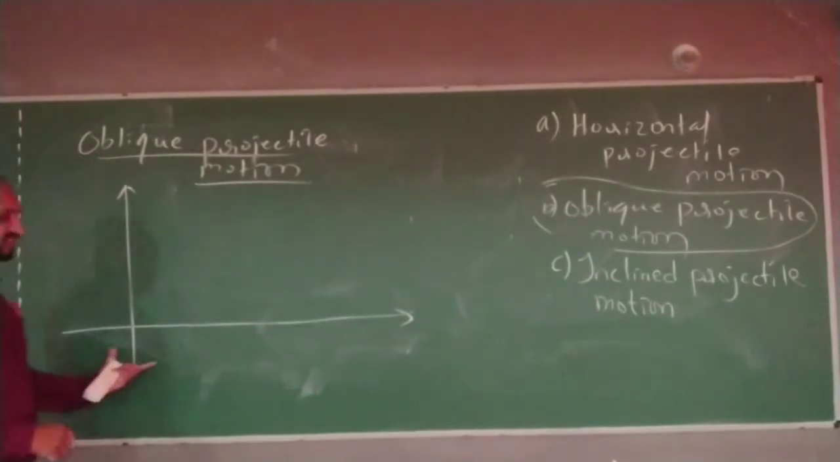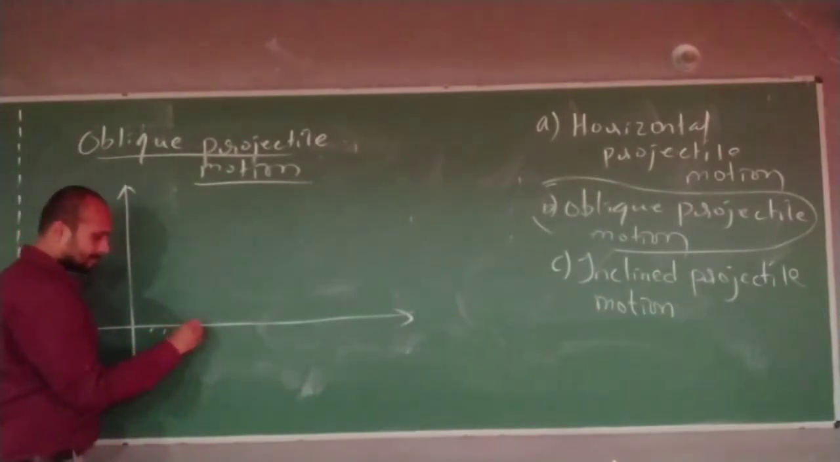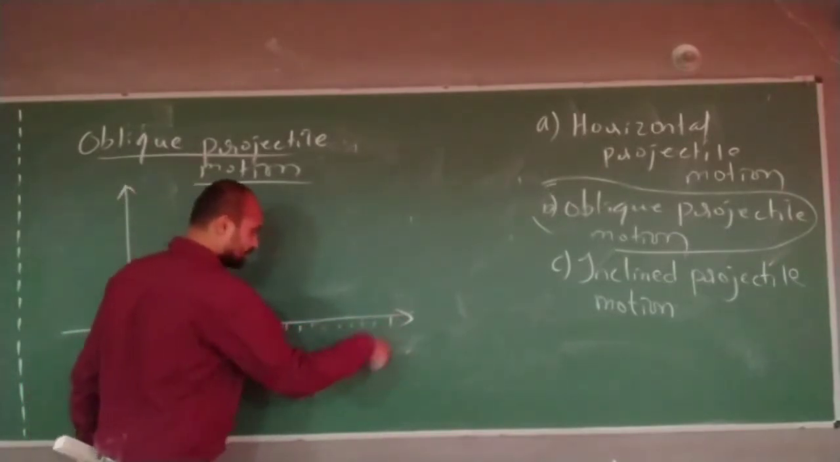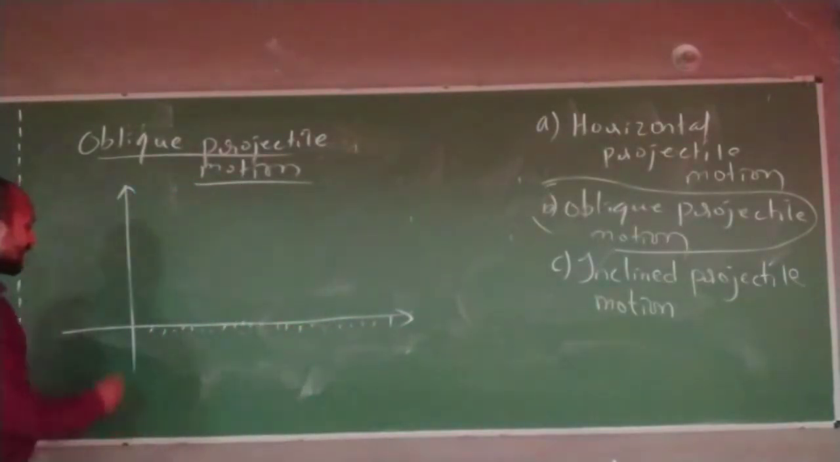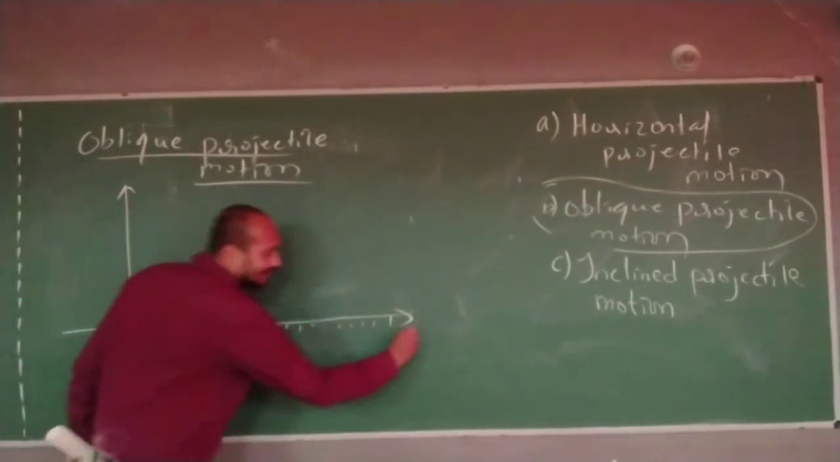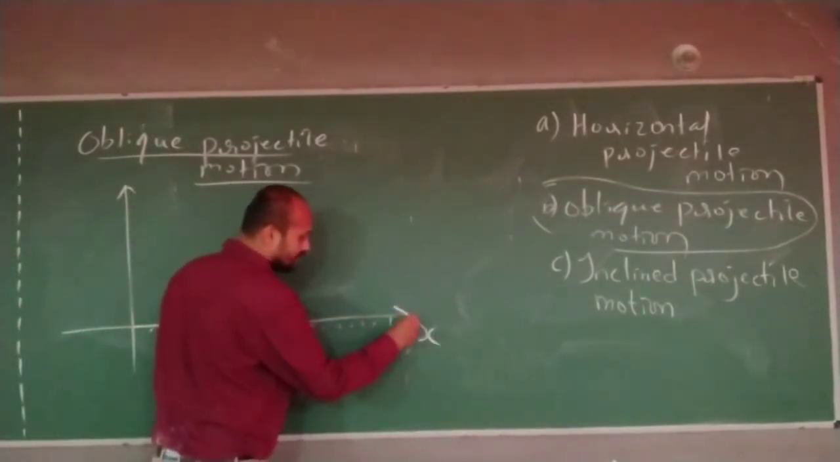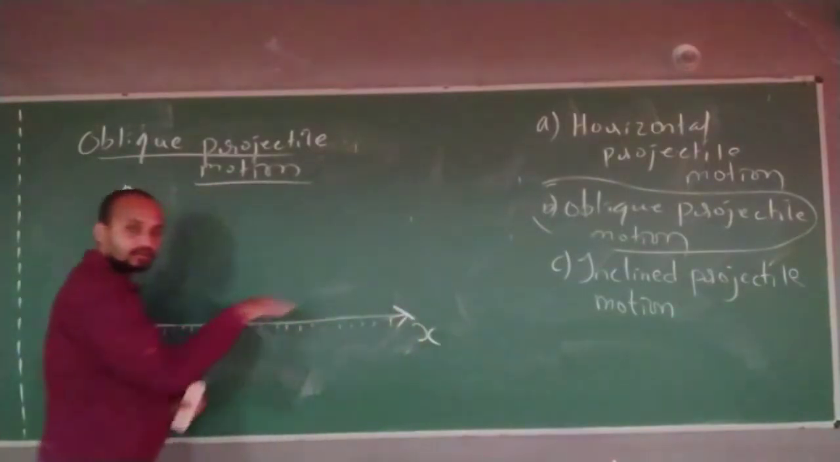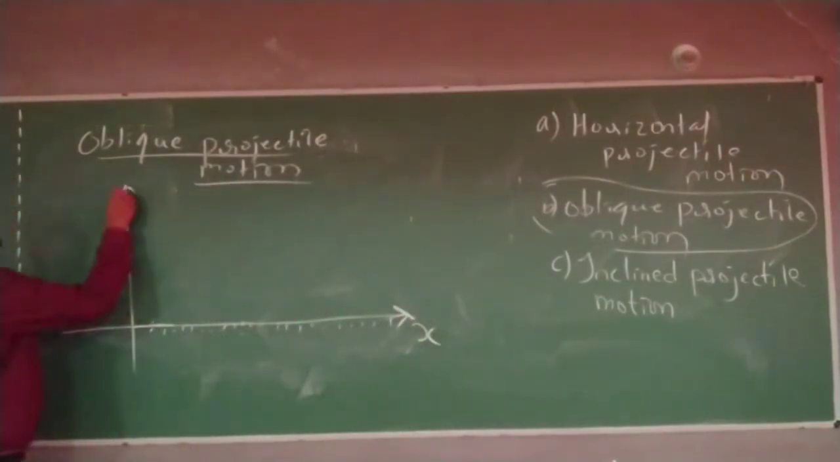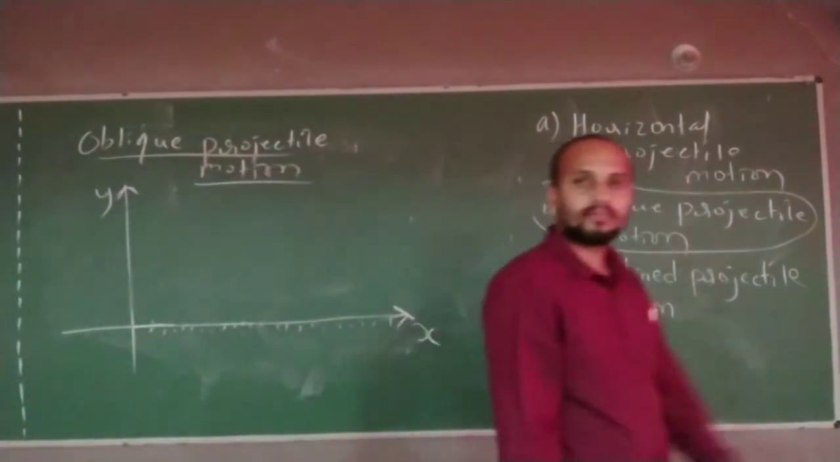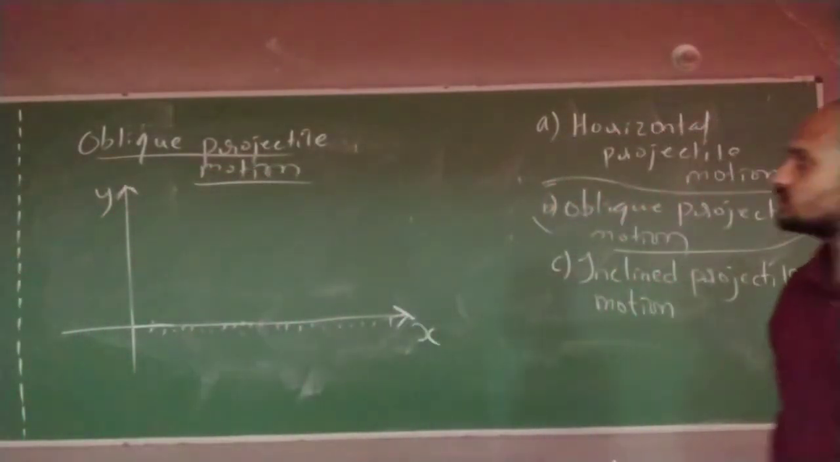Let me take this as the ground. Along the ground I will take the x-axis, parallel to the ground. Perpendicular to the ground I will take the y-axis, along the y-axis.